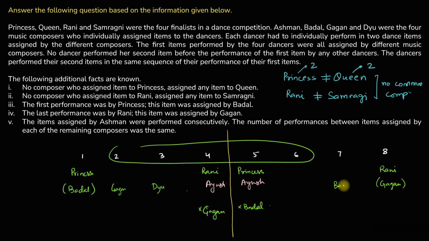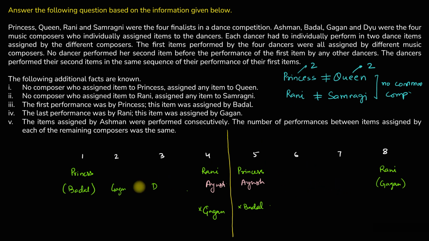So this should be Badal and this should be Dew then in that case. But now the number of performances between 2 performances of Dew is just 2. So this cannot be Gagan. So Gagan has to assign performance number 3. Hence Dew has to assign performance number 2.